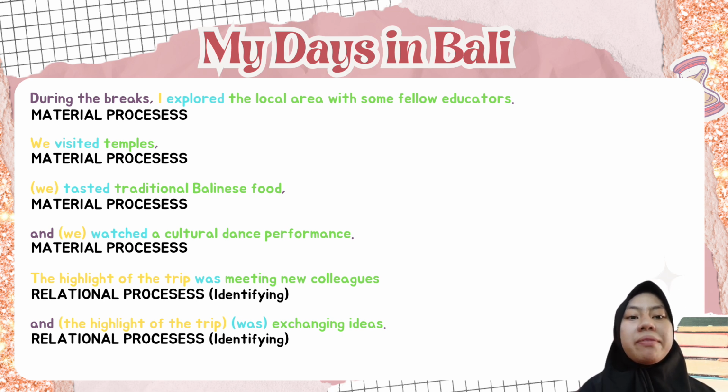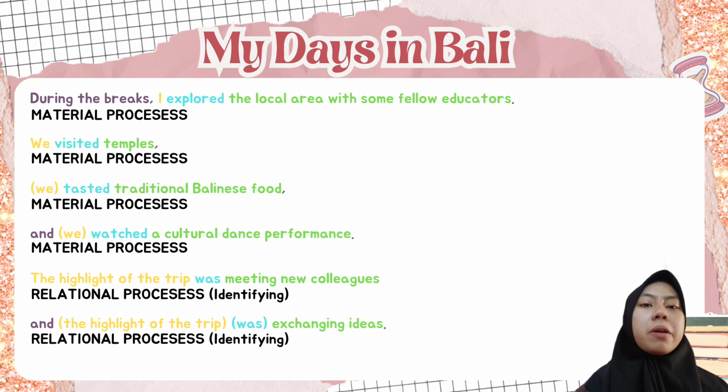In the 11th sentence, "the highlight of the trip was meeting new colleagues," the word "was" is a verb that falls into the category of identifying relational processes. "The highlight of the trip" is the token, and "meeting new colleagues" is the value. It can be concluded that the sentence falls into the category of identifying relational processes.